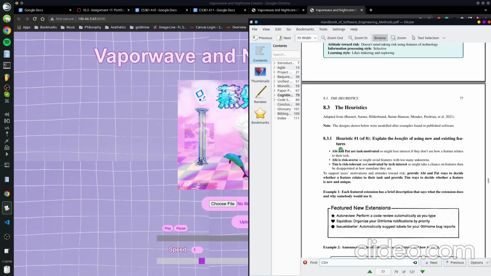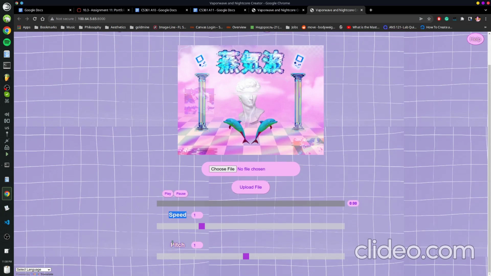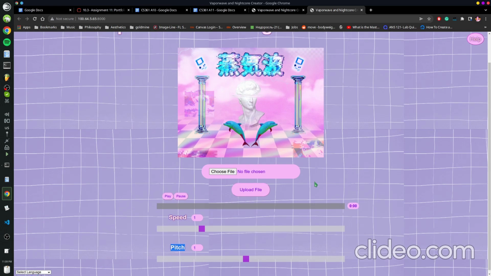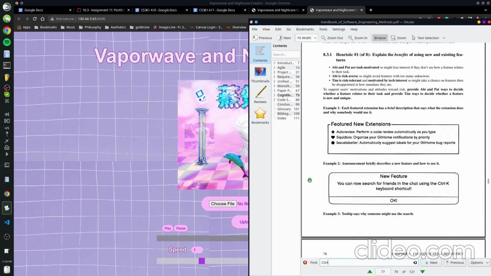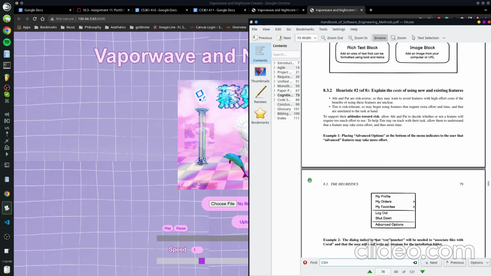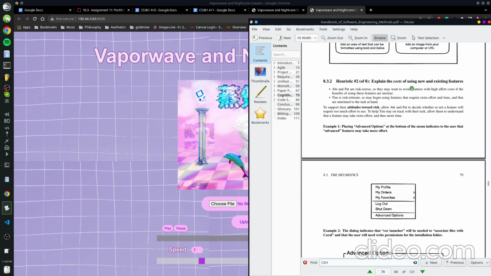The benefits of using new and existing features. We give users a way to decide whether the function or the feature relates by, we clearly state, this changes the speed, this changes the pitch, this plays the file, this pauses it. Everything's very easy to understand, and you can understand what decisions you're making, and you can see how it relates to your task.